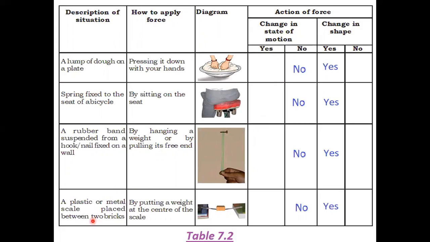A plastic or a metal scale is placed between two bricks. See children, a plastic or a metal scale which is placed between two bricks is shown in the figure. When you put a weight on the center of the scale, it will not change its state of motion, but the shape of the scale will change.